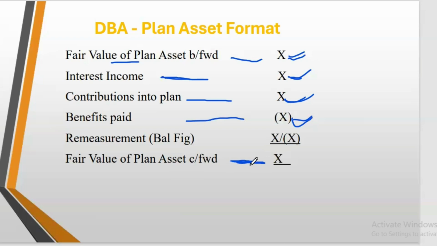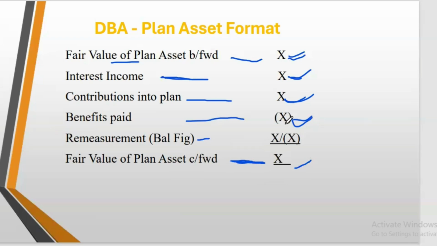The fair value of the plan, okay, as at the year end. So the difference between the summation of all this and the closing balance is what we call the remeasurement loss or gain. So you add your opening balance, add the interest income, then we add the contributions into the plan because we said that will increase the plan.